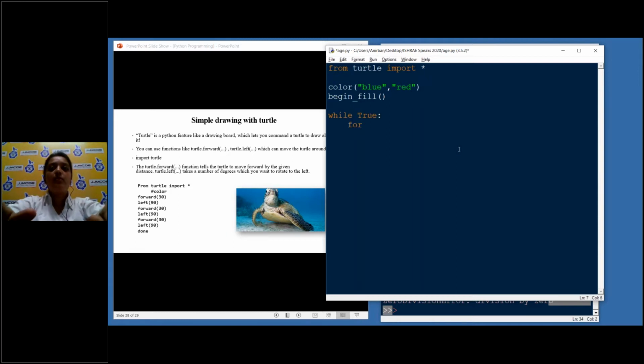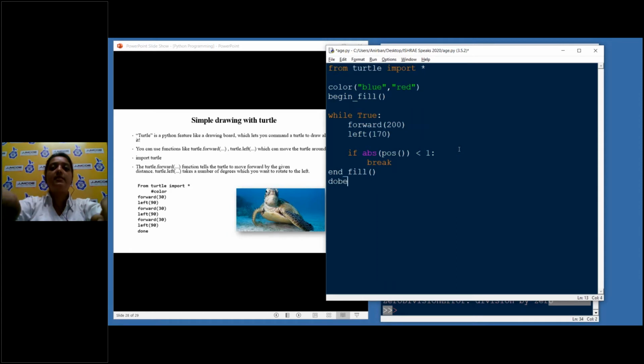Forward, I will write forward 200, which basically means it will go 200 spaces and draw a line of length 200. As for the left, I'll write 170, which is the angle. And okay, stop it at the origin. If it is less than 1, I'll break this, and I'll end the fill.